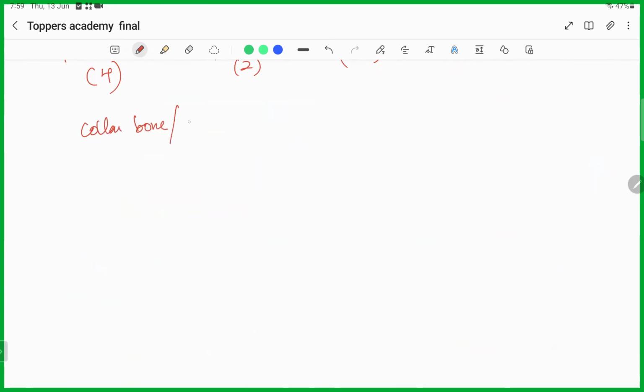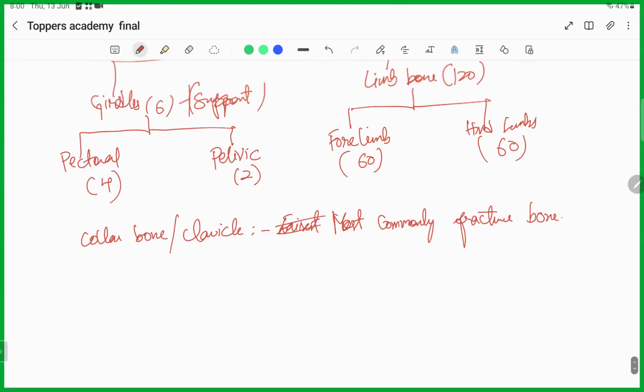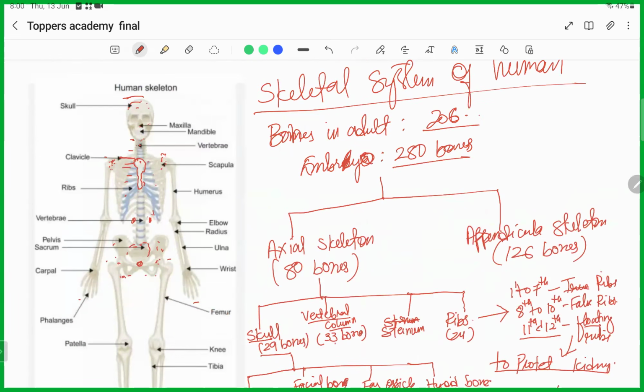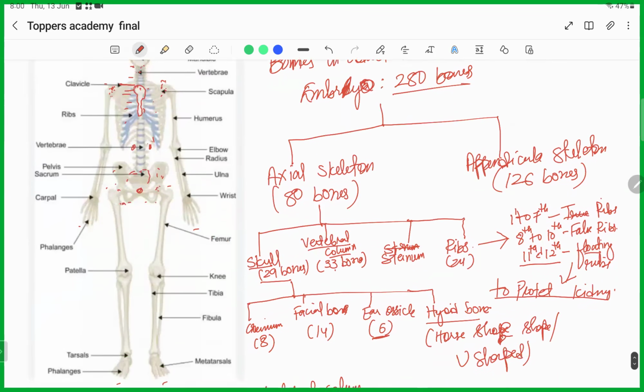The most commonly fractured bone in the human body is the clavicle, or collarbone. It's not that it's very soft, but because of its position, it can be easily fractured.